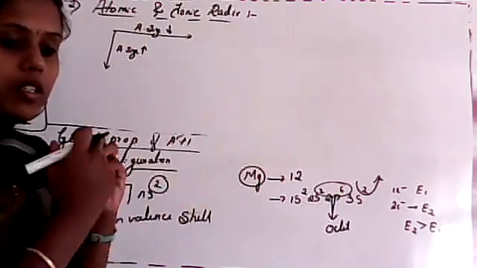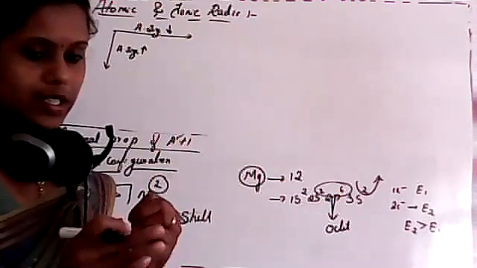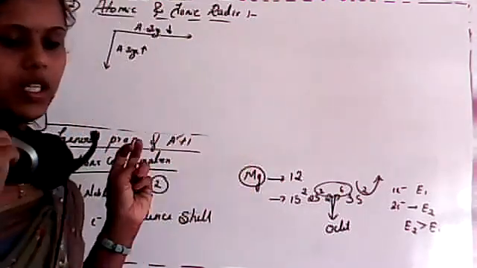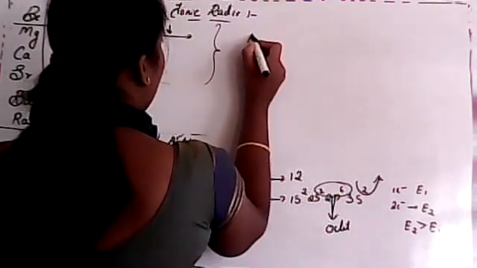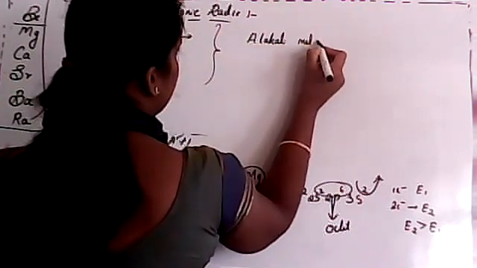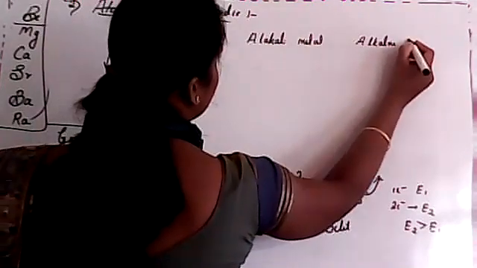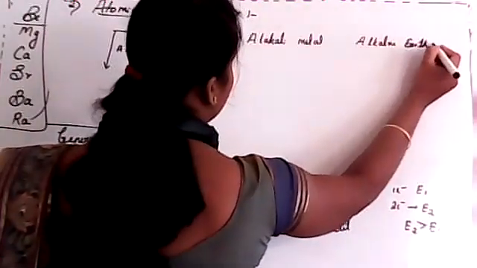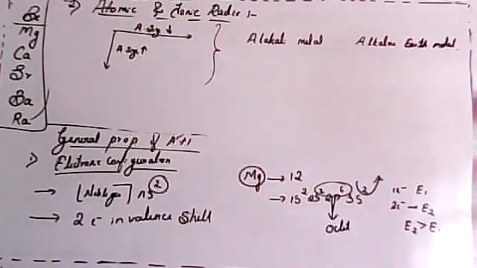But down the group, extra shells are added, so the size of the atom increases. Now, when we compare alkali metal with alkaline earth metal, which one has the larger atomic radii, or which one is smaller?